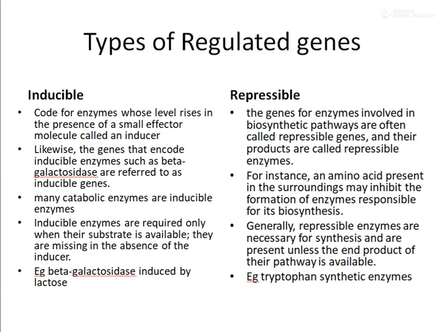So in the case of tryptophan synthesis, if there is a larger amount of tryptophan, what happens? The enzymes needed for tryptophan synthesis are inhibited, or the genes responsible for tryptophan synthesis are repressed. But if tryptophan is absent, or there is no tryptophan in the environment around the organism, what happens? The genes needed for tryptophan synthesis are activated, they start synthesizing mRNA for the synthesis of tryptophan, and they become active.